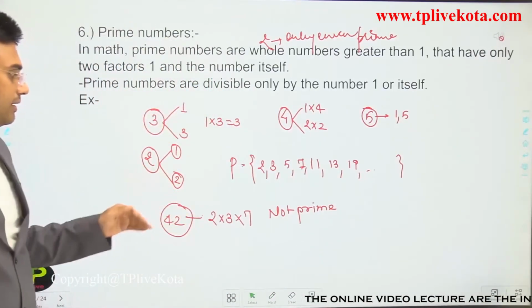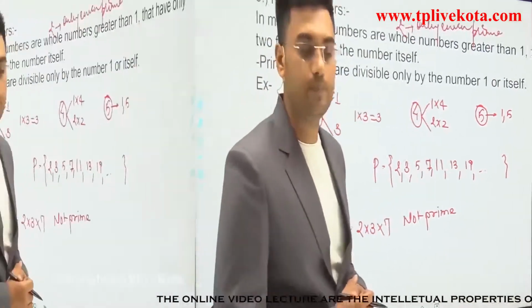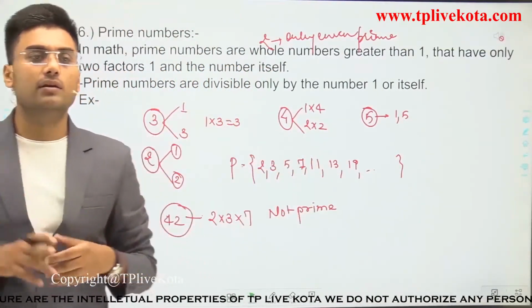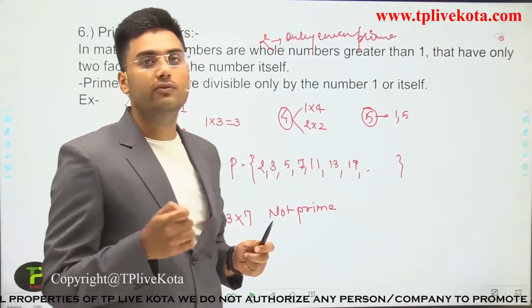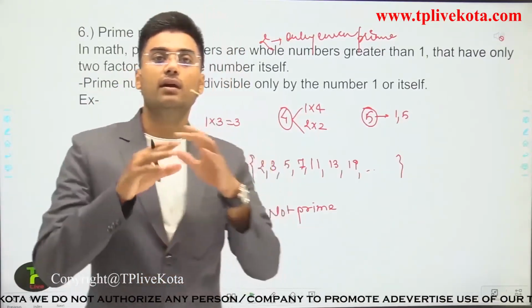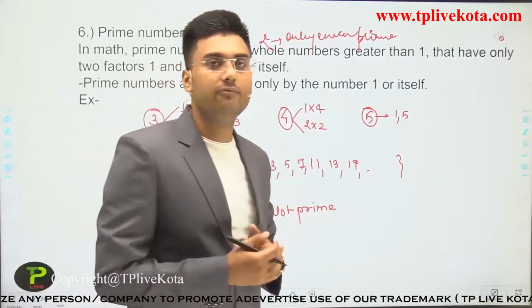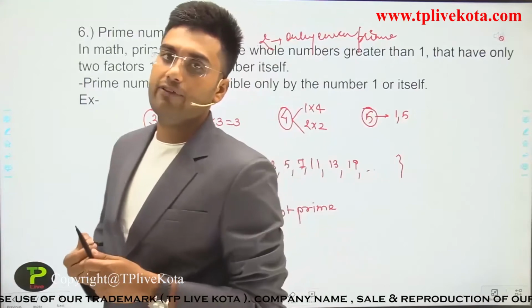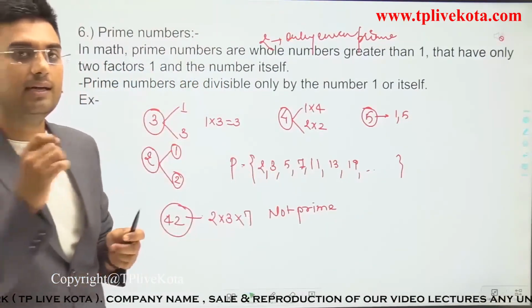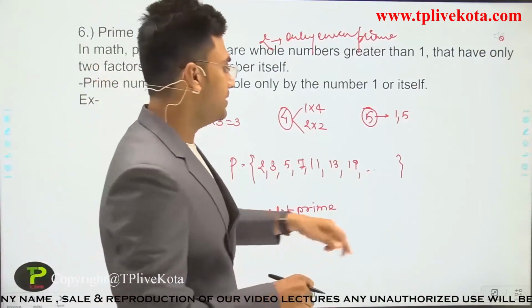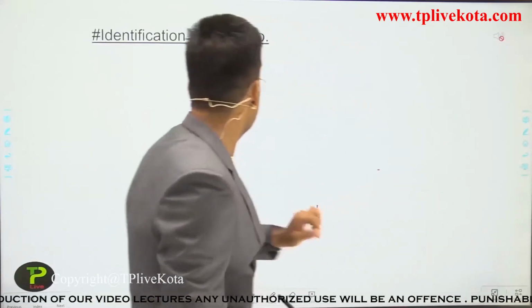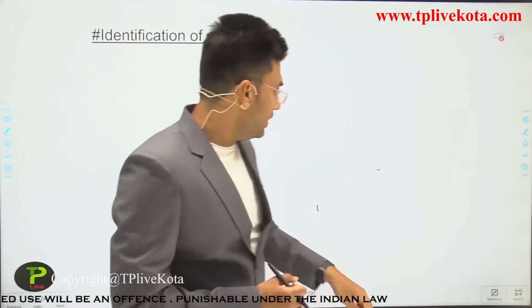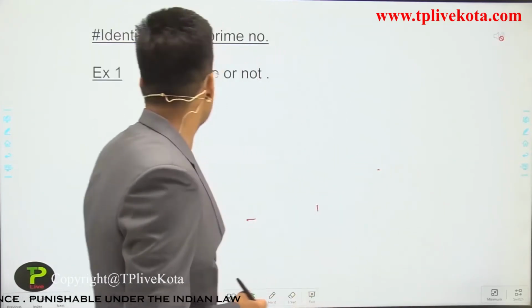So 42 is not a prime number, but 42 is a small number. You can prime factorize 42 very easily, but sometimes you will get a big number and you cannot directly factorize it. So how can you identify whether that type of number is prime or not? Let's discuss that with some examples. Identification of a prime number. Let's understand with an example.